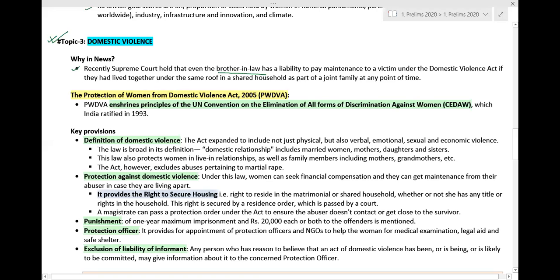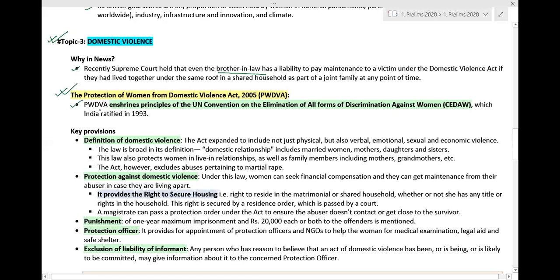Now let us understand the Protection of Women from Domestic Violence Act of 2005, in short known as PWDVA. Let us see the details about this.